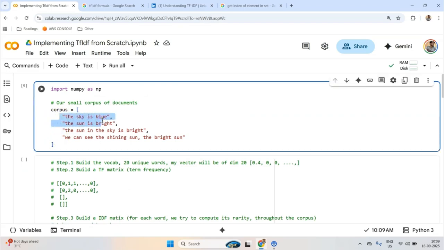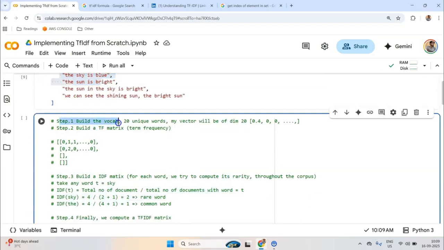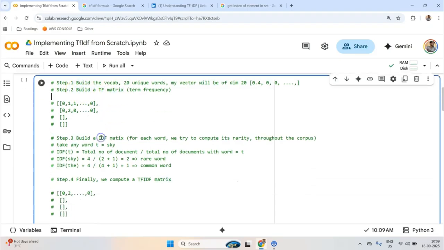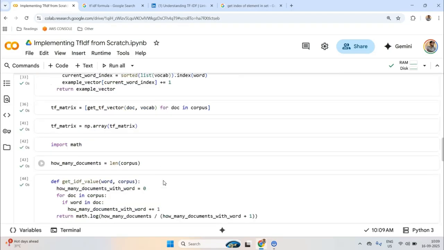And this basically ends our discussion for today. So what have we learned here? We have learned how to build a vocab and how the length of the vocab actually determines the length of the vector, how to build a term frequency matrix, how to build an IDF lookup, we should not call it a matrix, and how finally to compute the TF-IDF matrix.